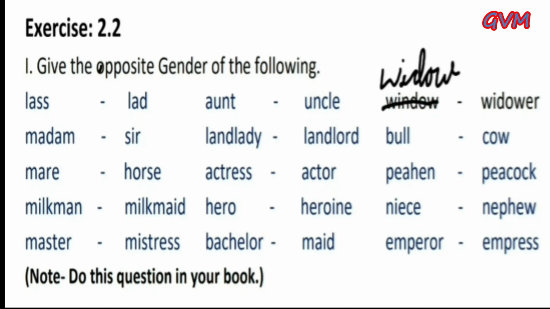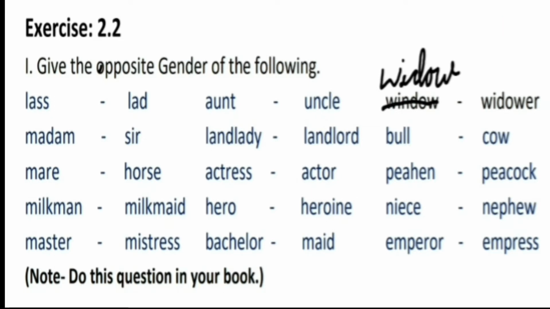Exercise 2.2. Before starting this exercise, I want to say: please open your book on page number 12 and look at the definitions of nouns and kinds of gender. First, a noun used for a male is of the masculine gender, as man, boy, uncle, son, brother, king, lion.